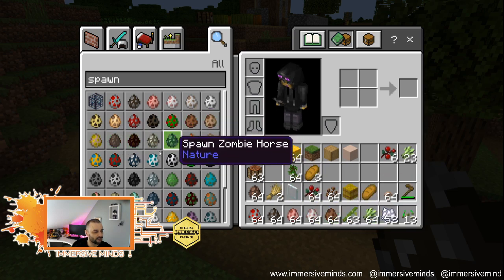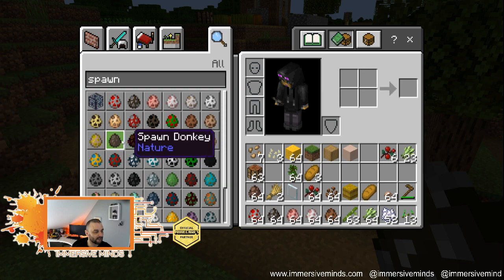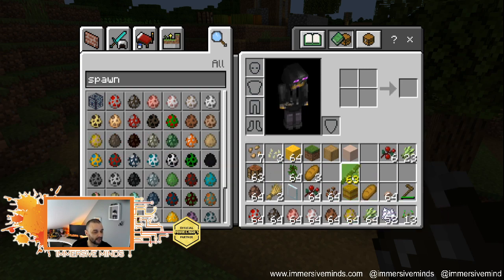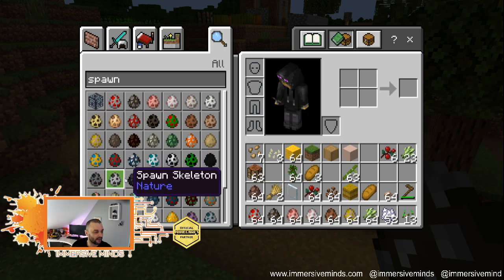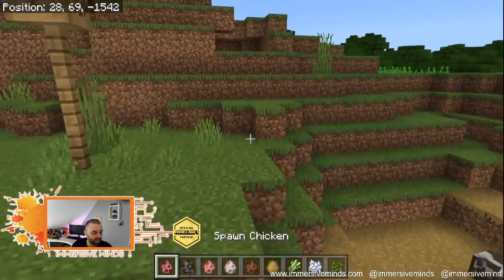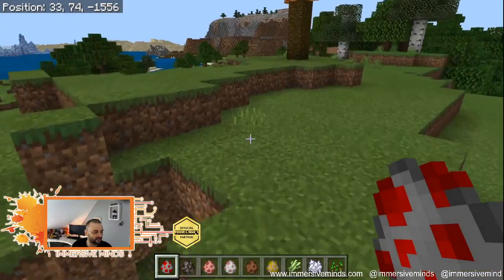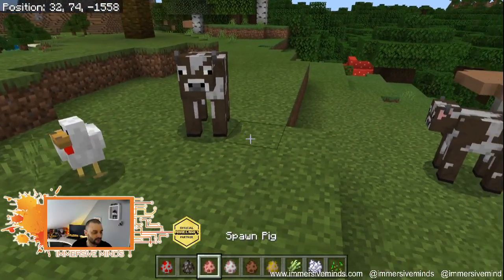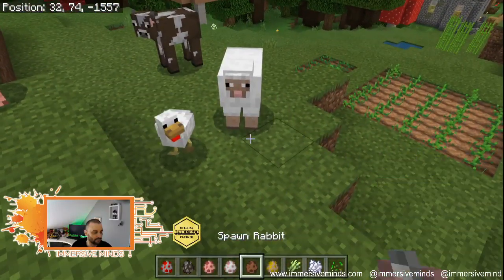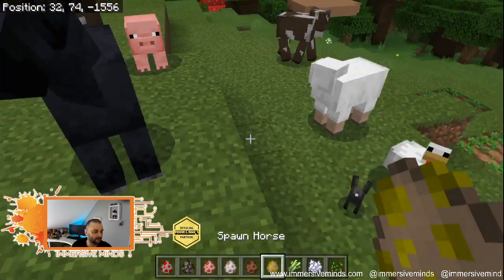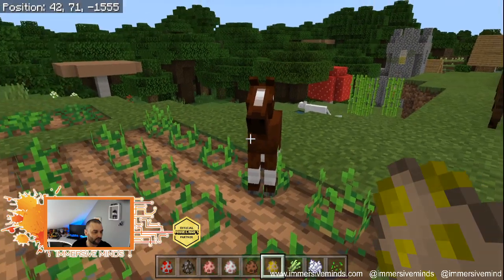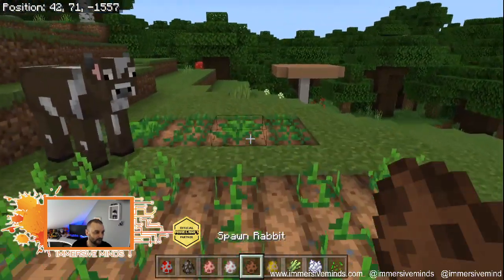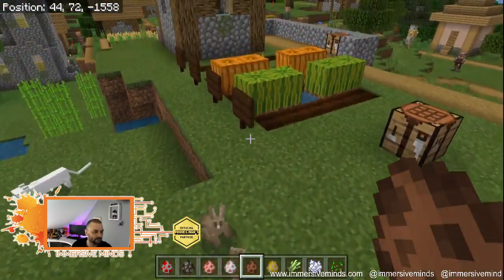I've got a question actually about rabbits, which I'm going to answer myself. Yeah, we can get horses. Let's get a horse in there. And then we're into other things. But certainly for farming animals, we have chickens and cows and pigs and sheep and rabbits and horses. Rabbits you wouldn't necessarily farm. I'm interested to see though, I've had this question for a while. Oops, that's a horse. Do rabbits eat crops?